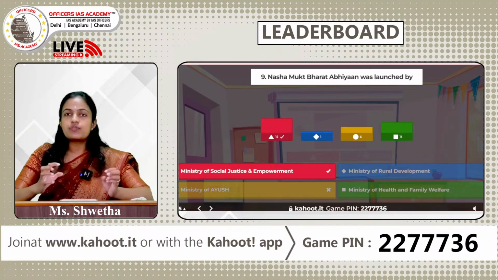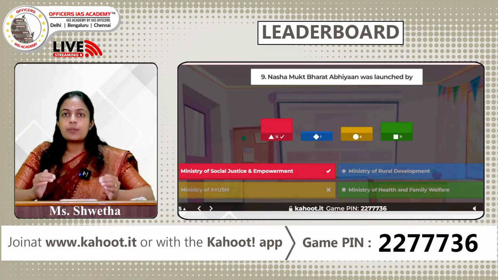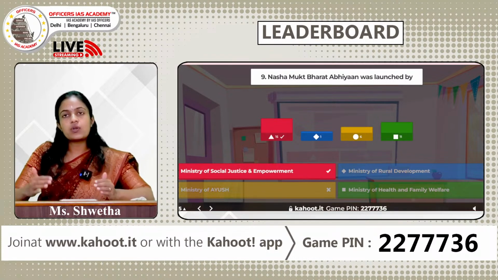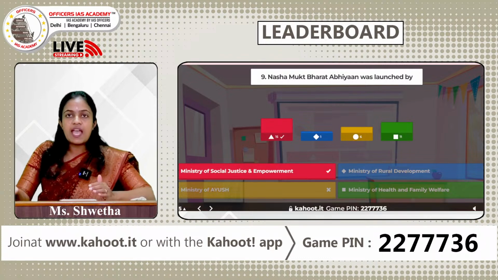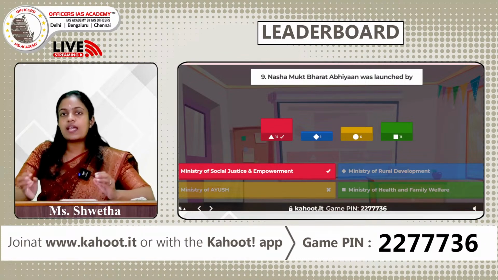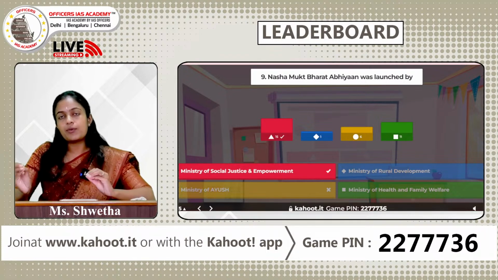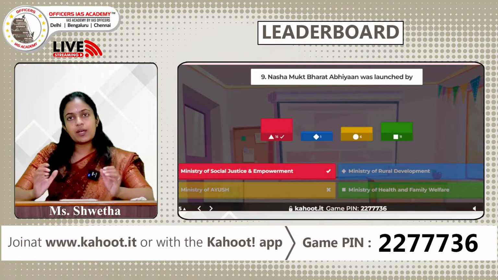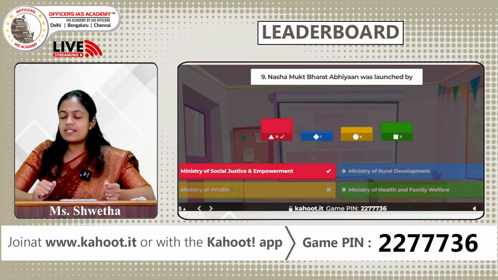So, what are some of the components in this campaign? Mainly they are going to create awareness among the youth, with special focus on higher educational institutions and universities, about the impacts of substance use, and they are also reaching out to the communities directly. So, there is going to be a community outreach program under this initiative.